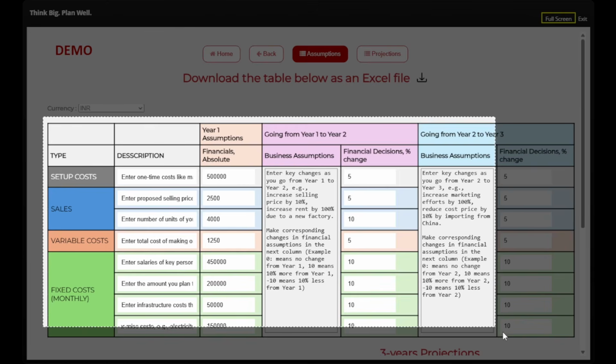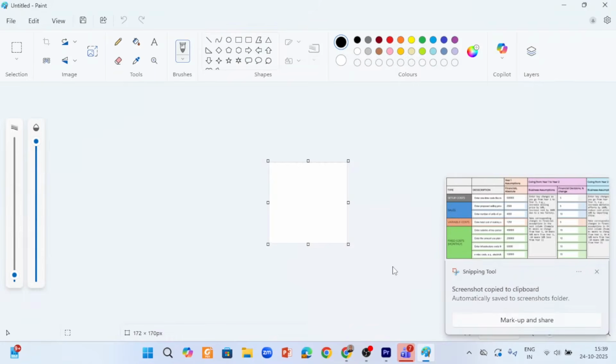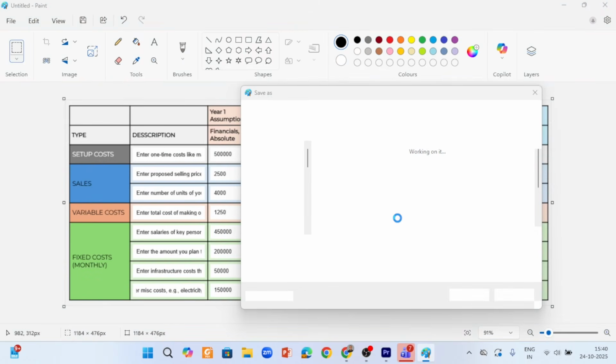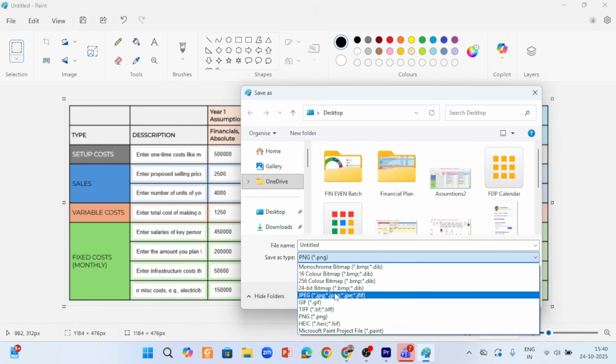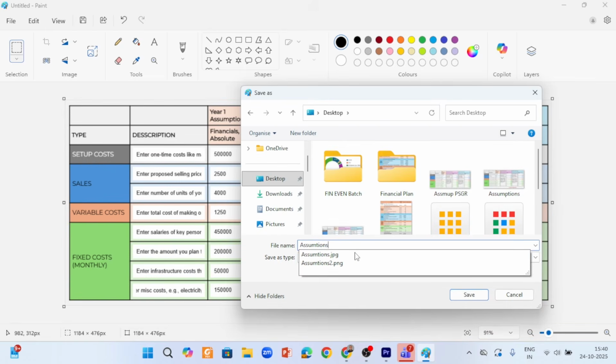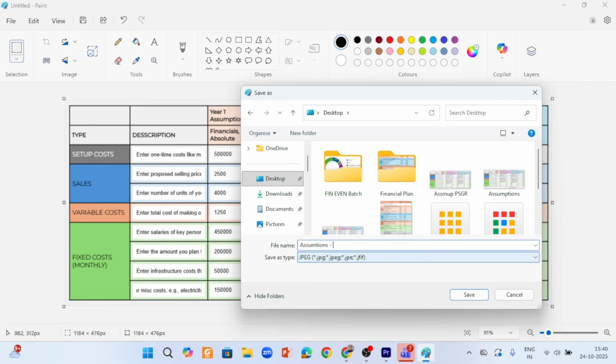and saving it in Paint. I'm not closing this screen, I'm keeping it open, but I'm going to Paint. I'm saving it here and cropping off unnecessary areas. You can save it as JPEG or PNG. I'm choosing to save it as JPEG. Now I am saving it as assumptions example for your reference. Save it.